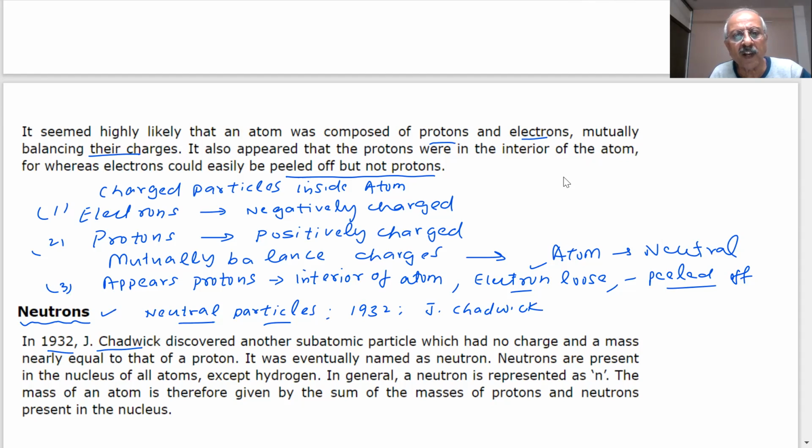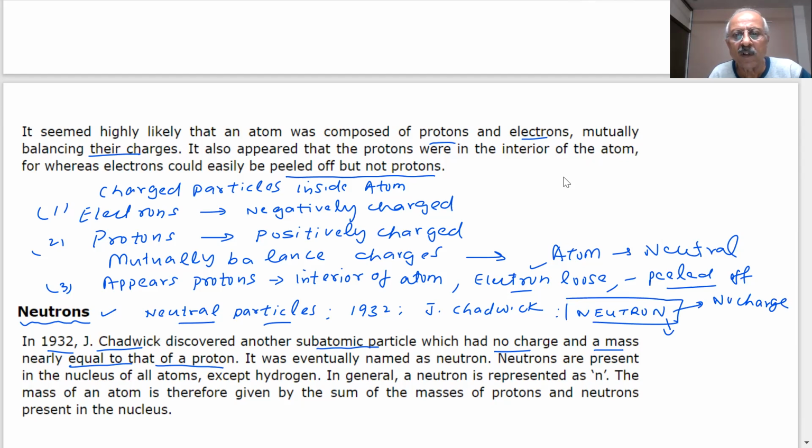Chadwick discovered another subatomic particle which had no charge and a mass nearly equal to that of a proton. So this is the discovery of the neutron, student. No charge. What is the mass equal to?